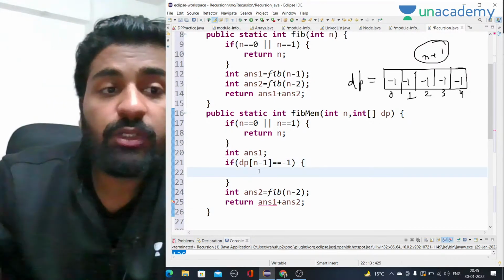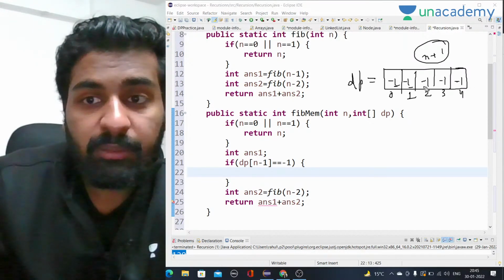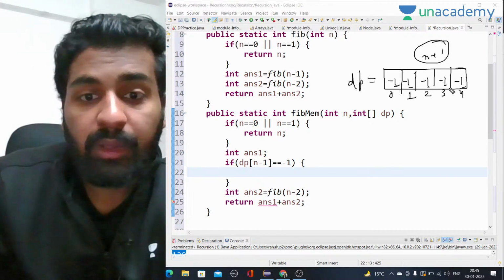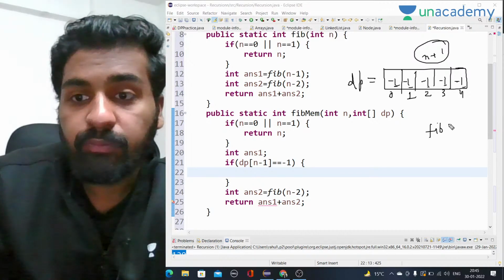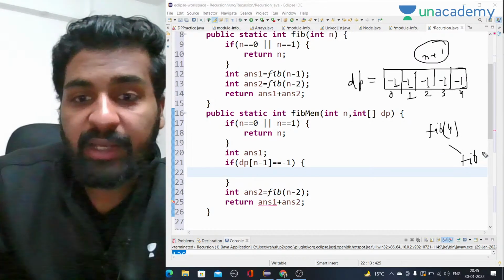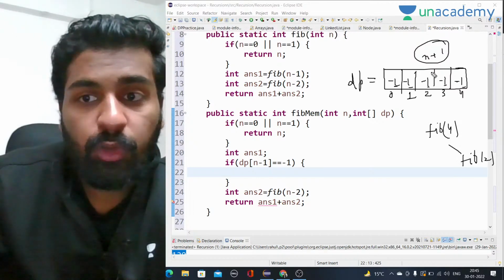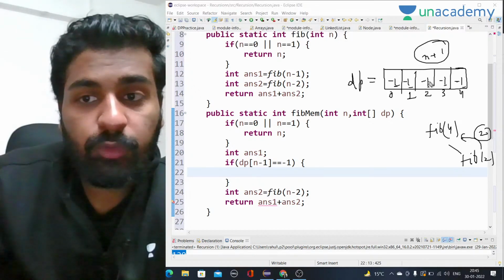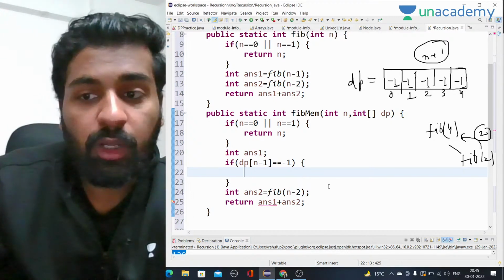We have to call for recursion only when the value in the dp array is -1, right? If the value in the dp array is -1, then only we have to actually call for recursion, as we have discussed as well. So for fib of 4, when we went on the right side, that means we wanted to calculate fib of 2. Fib of 2 already had some value. So we will return from here what value? 2, directly, because fib of 2 was not -1. So if it is -1, then only we have to call for recursion.